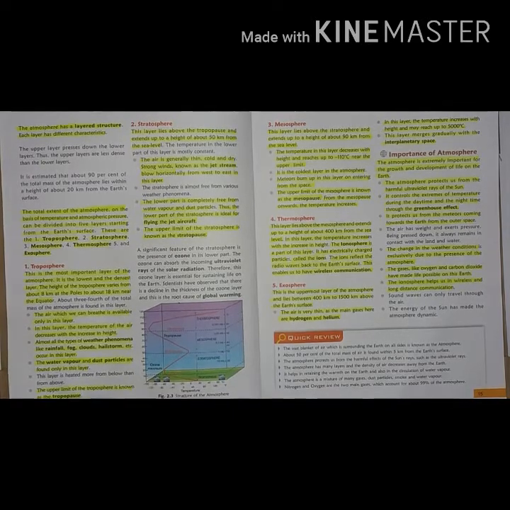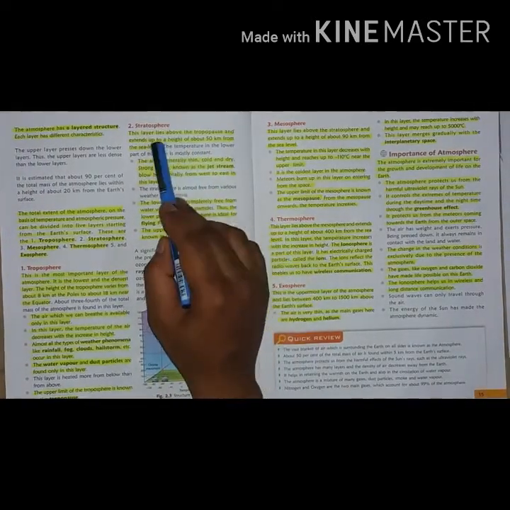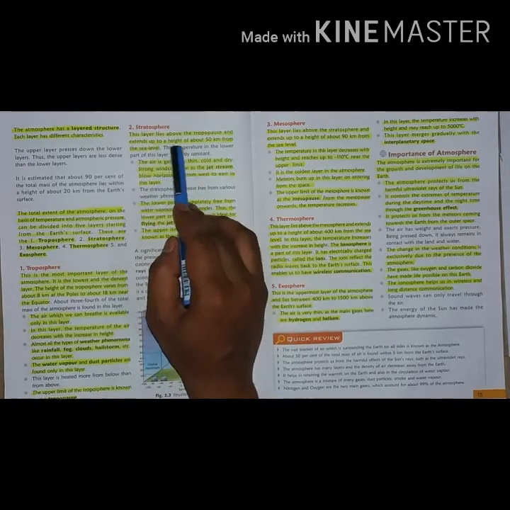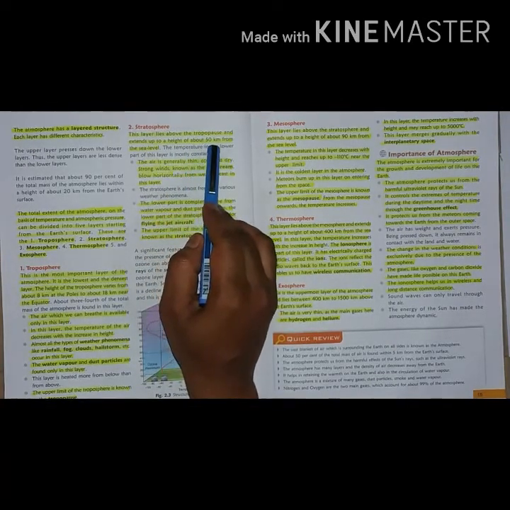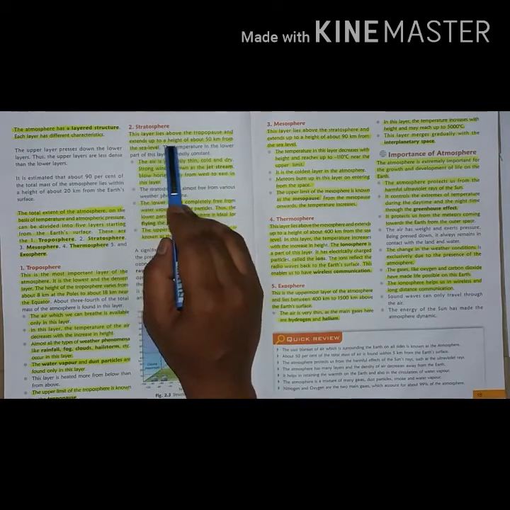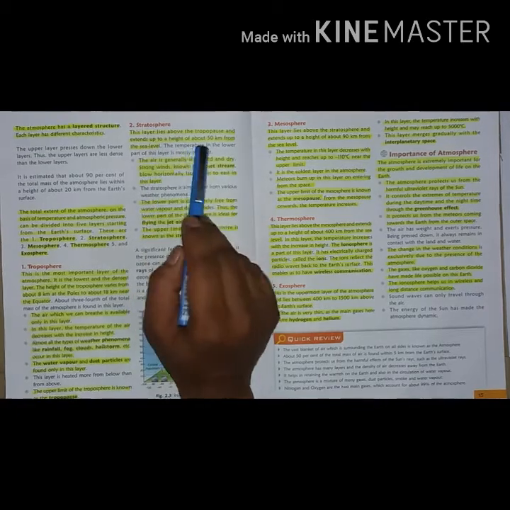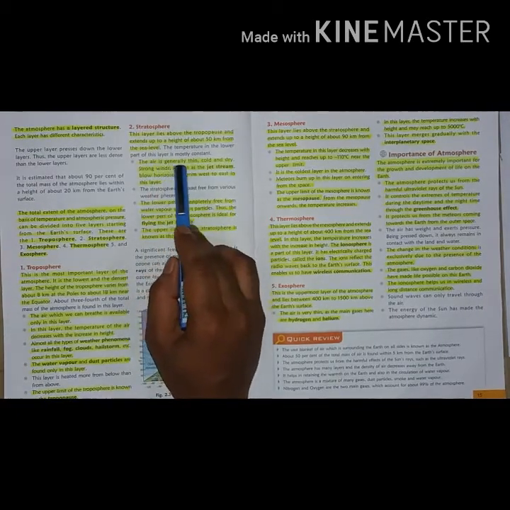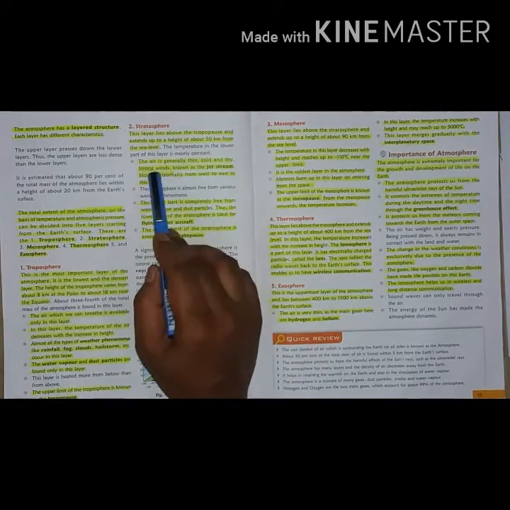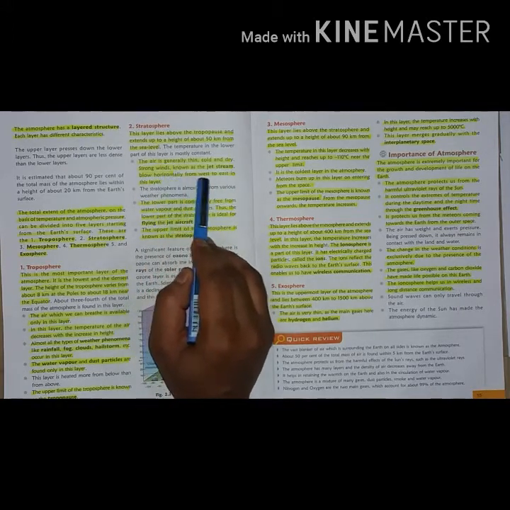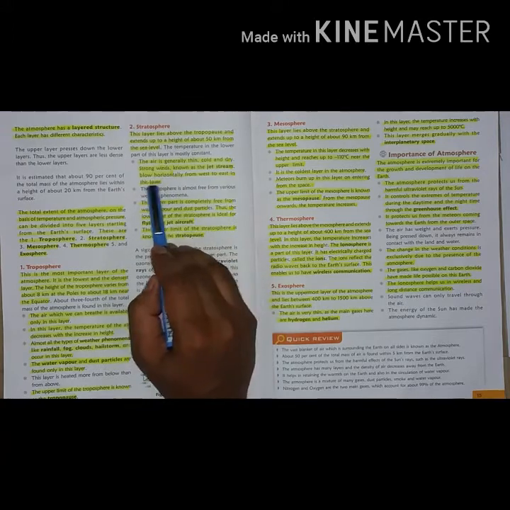Okay. Now the second is the stratosphere. This layer lies above the tropopause and extends up to a height of about 50 km from the sea level. The air is generally thin, cold and dry. Strong winds known as the jet stream blow horizontally from west to east in this layer.